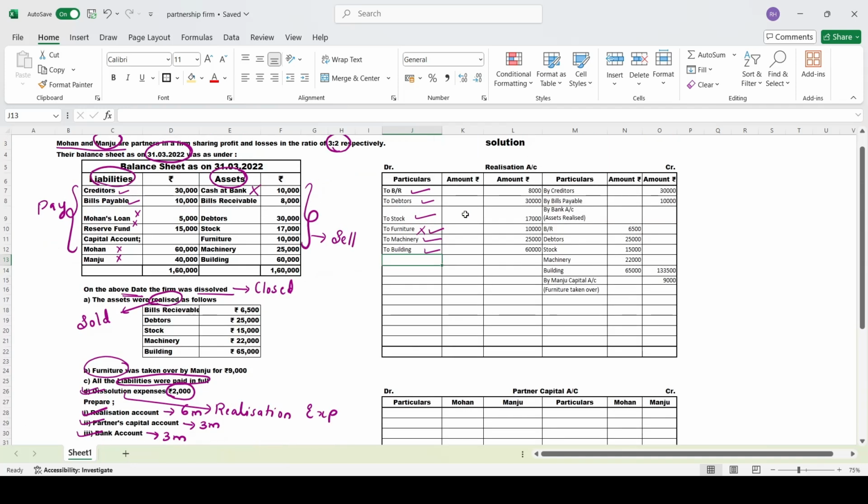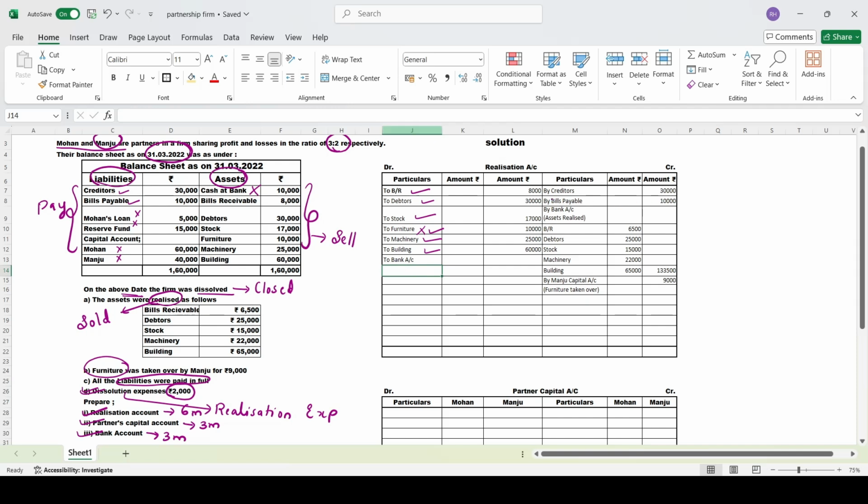See here, liabilities we have recorded on the credit side. The payment will come to the debit side of your realization account. When you are paying, it will be debited from your bank account, so you have to mention it as "To bank account". So how many liabilities do we have? See, you can see it over here. Only the external liabilities.